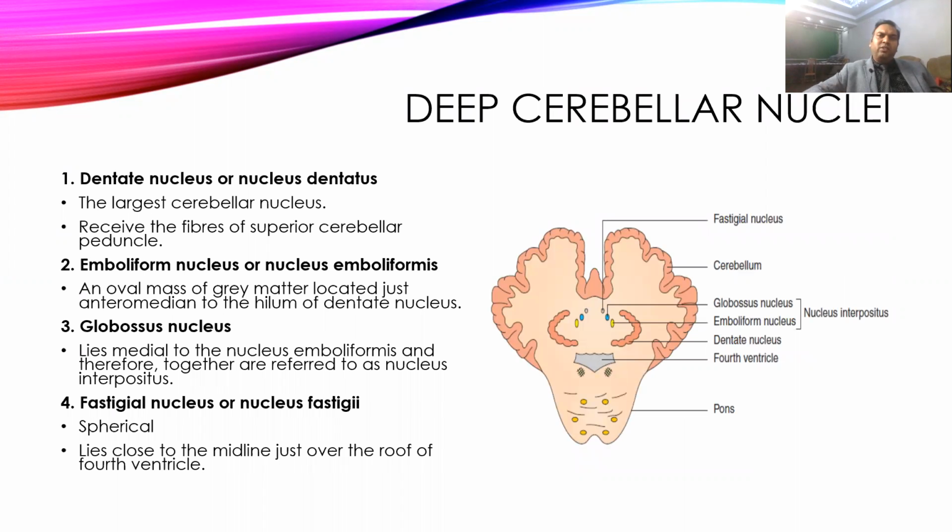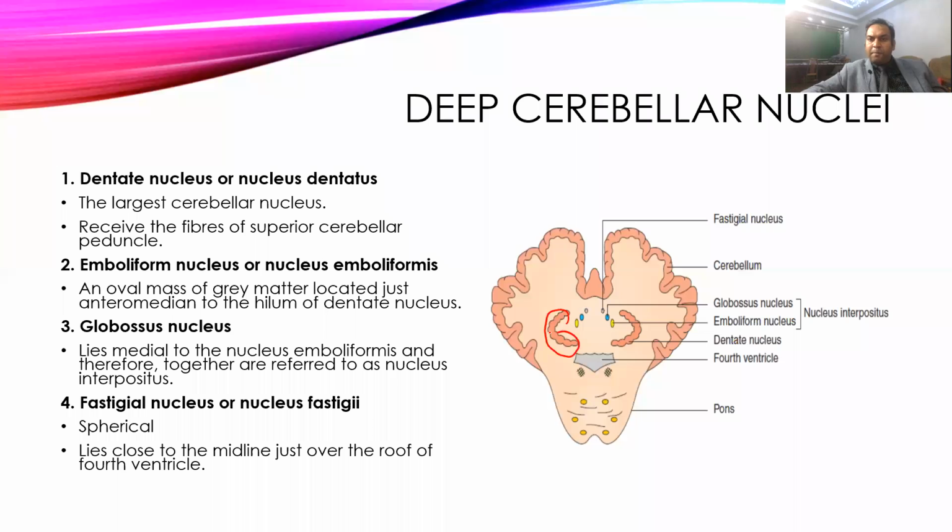Then come to the nuclear structures which are present within the cerebellum. They are called deep cerebellar nuclei, and it starts with one of the largest nuclei, the dentate nucleus, because of its typical teeth-like structure. That's why it is called the dentate nucleus, and it receives fibers from the superior cerebellar peduncle. So this is an example of the dentate nucleus, and it receives fibers from the cerebellar peduncle.